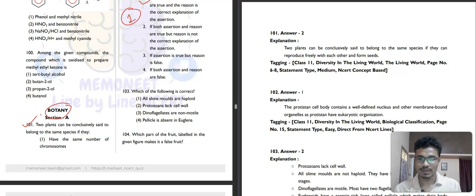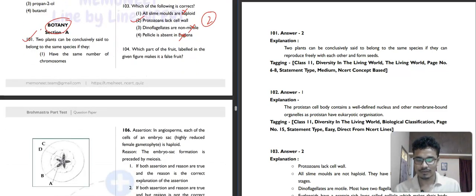Then question number 103. Which of the following is correct? All slime molds are haploid. No, all slime molds are not haploid. They have both haploid and diploid life stages. Not correct. Then protozoans lack cell wall. This is the correct one. Then dinoflagellates are non-motile. Dinoflagellates are motile. Pellicle is absent in Euglena. Pellicle is present in Euglena. So second option will be our correct answer.